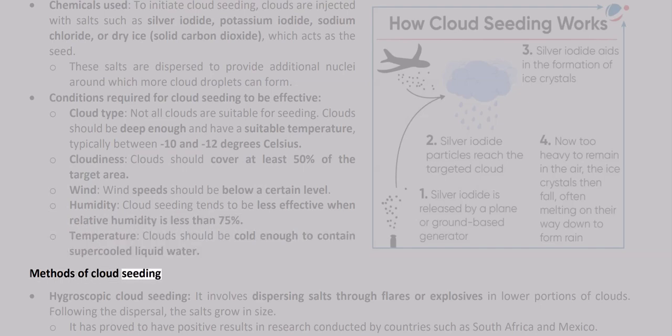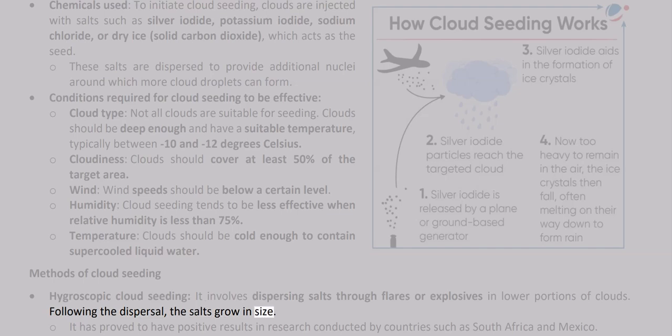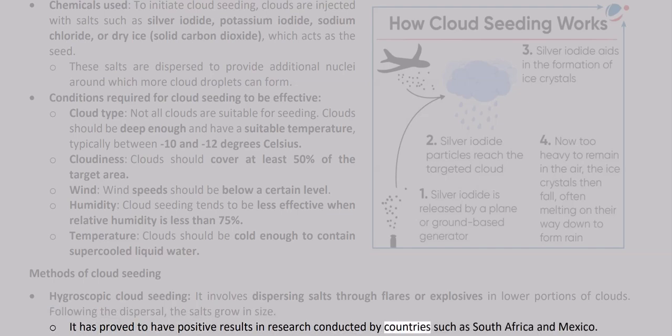Methods of cloud seeding. Hygroscopic cloud seeding. It involves dispersing salts through flares or explosives in lower portions of clouds. Following the dispersal, the salts grow in size. It has proved to have positive results in research conducted by countries such as South Africa and Mexico.